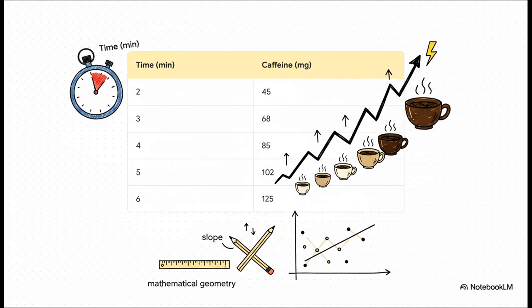Let's look at something we all love, coffee. If we look at this simple data representing coffee brewing, our model intuitively picks up on the trend. As brewing time increases from 2 minutes up to 6 minutes, the caffeine extraction goes from 45 milligrams up to 125 milligrams. The algorithm attempts to draw a regression line to estimate this exact relationship. It calculates a slope that tells us precisely how strongly the brewing time affects the caffeine punch. It's essentially finding the mathematical geometry of a perfect cup of coffee.